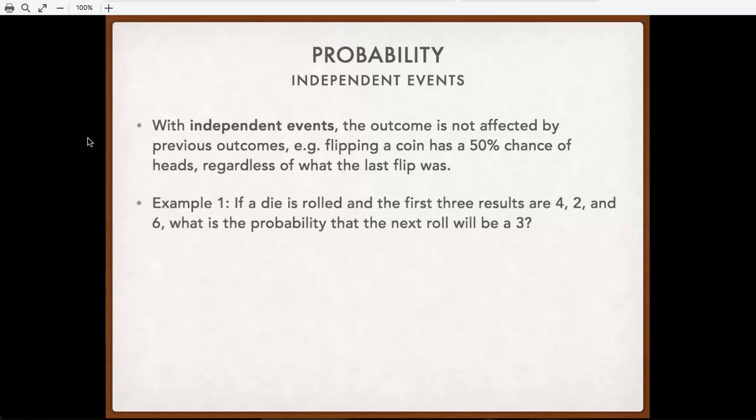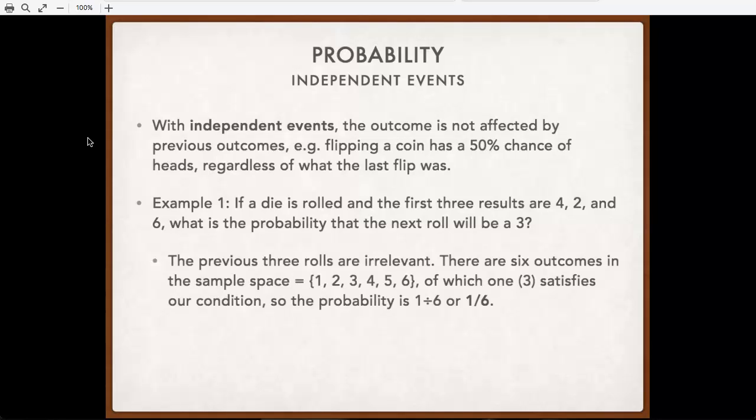So looking at it with dice, we roll a die. The first 3 results are 4, 2, and 6. What is the probability the next roll will be a 3? Now we can just ignore those first 3 rolls because they have no bearing on the one roll that we're wondering about. So we just do this like we would do any other probability.